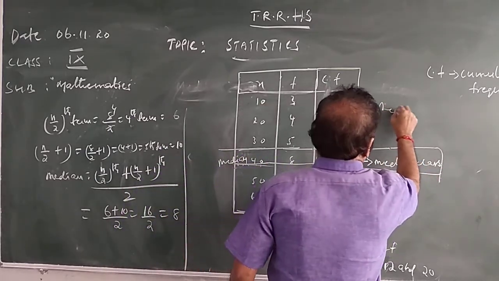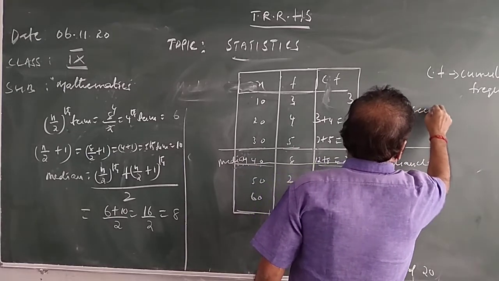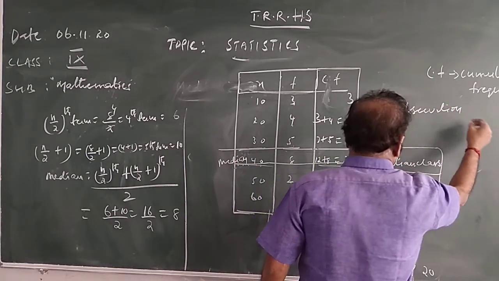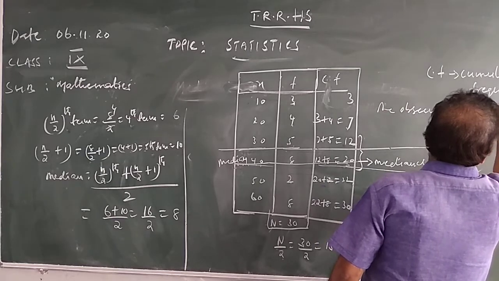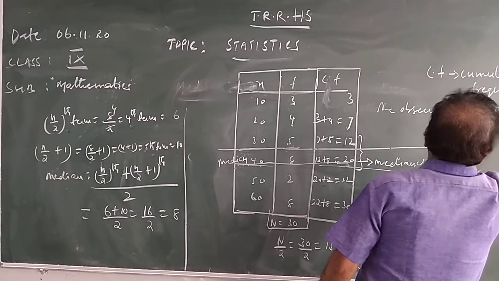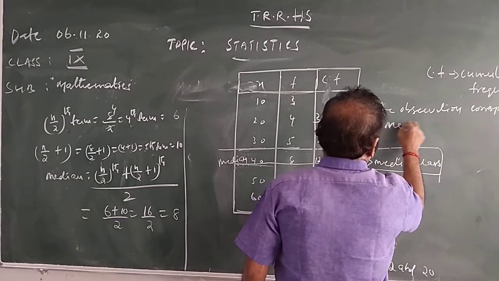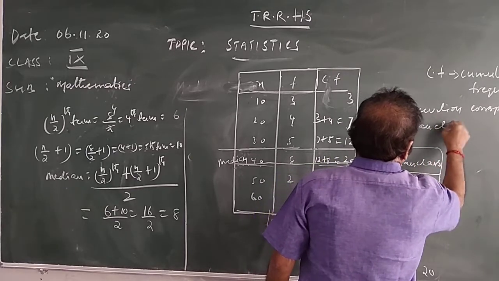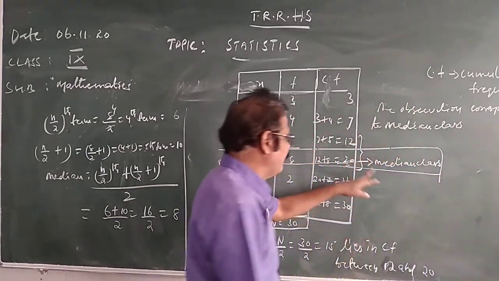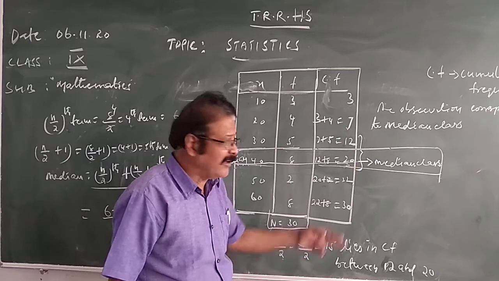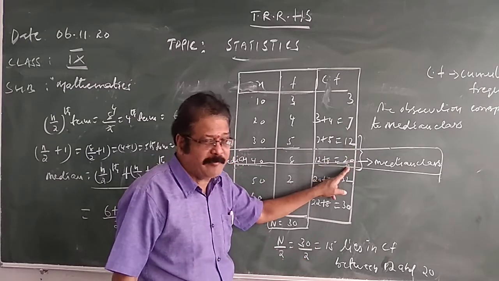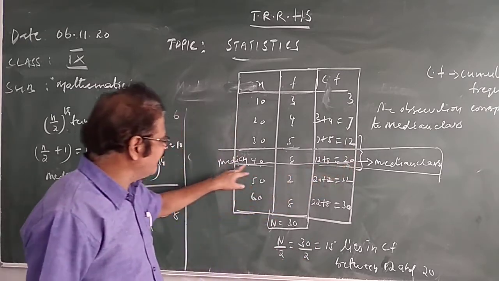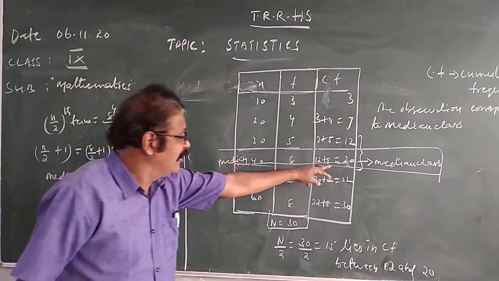So the observation corresponding to median class. Which is the median class? Of these two values, the highest value is the median class.